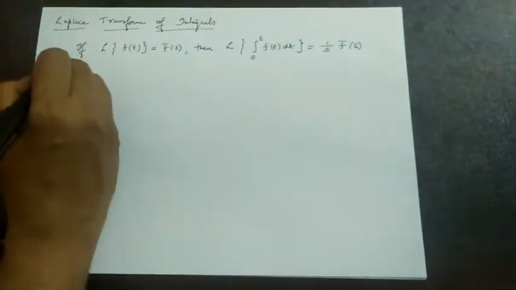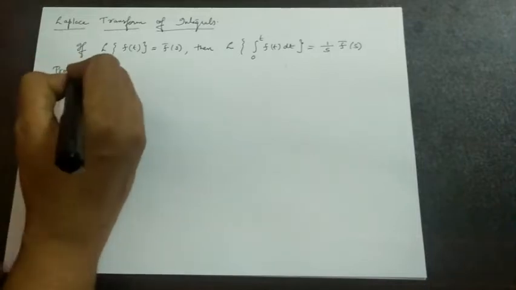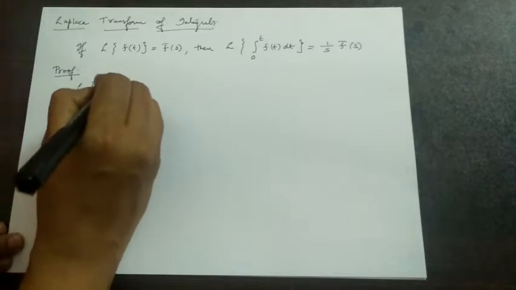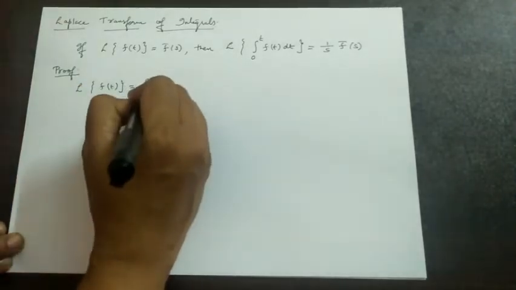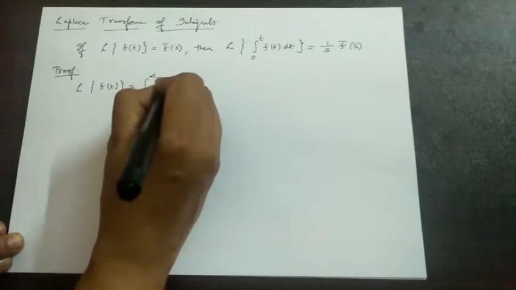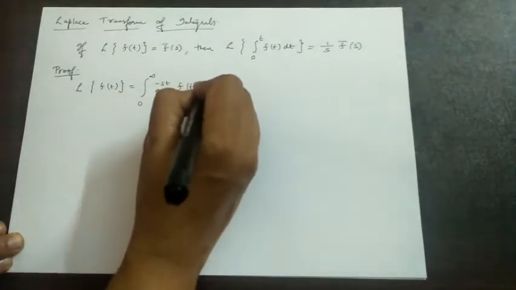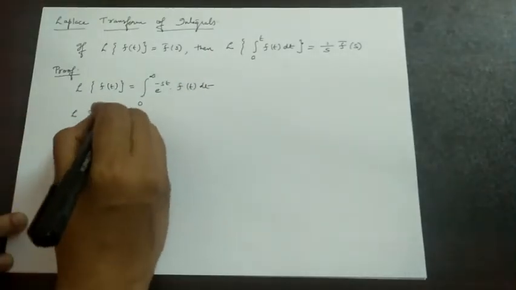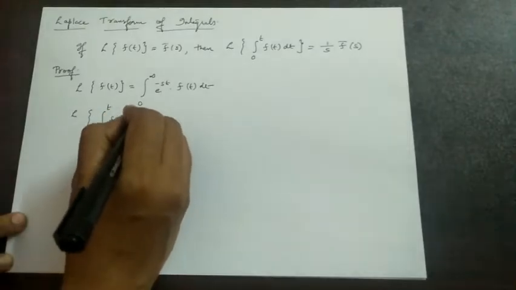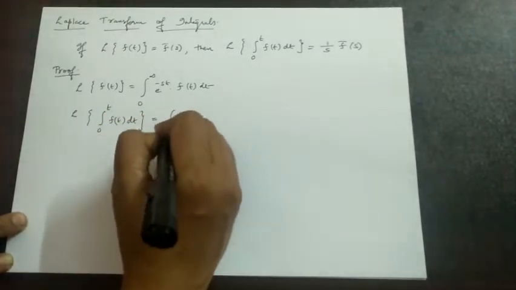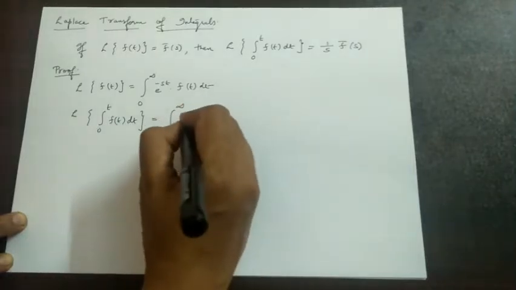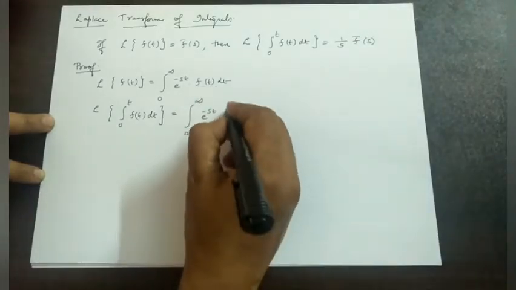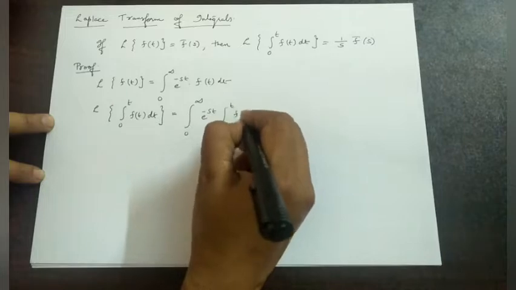Now the proof of the above. First of all, we consider the Laplace transform of f of t, that we already know, that is integral from 0 to infinity e raised to minus st into f of t dt. Now consider the Laplace transform of 0 to t f of t dt. It is equal to integral from 0 to infinity e raised to minus st. In the place of f of t, we substitute integral from 0 to t f of t dt.